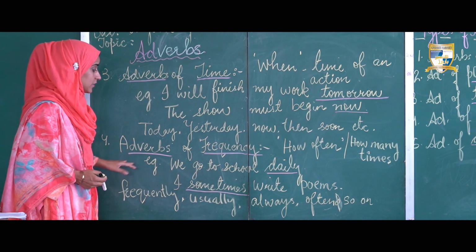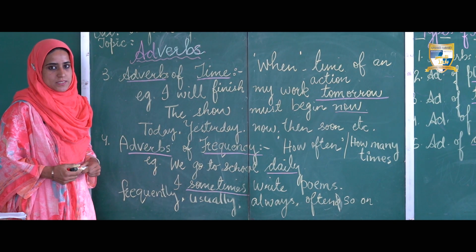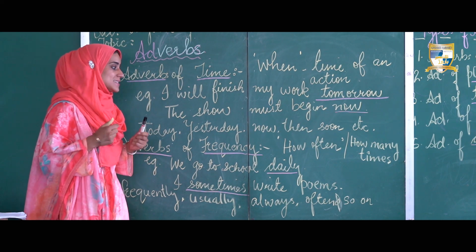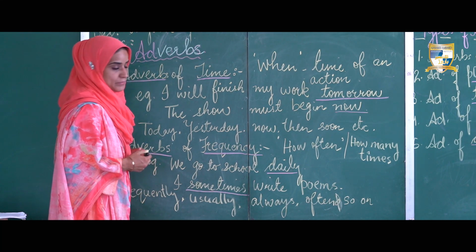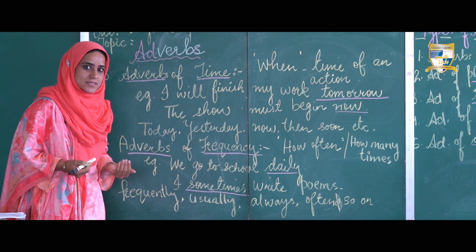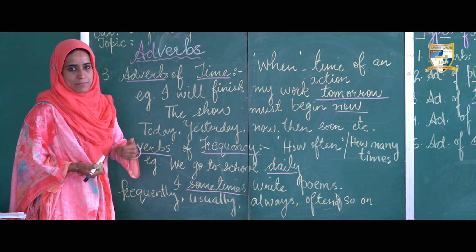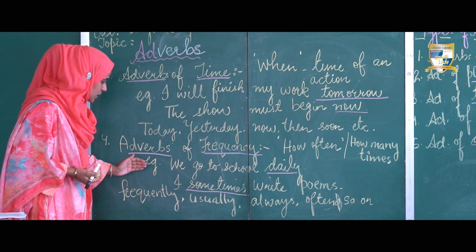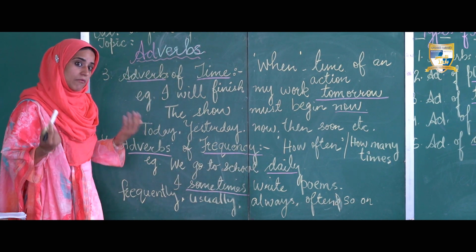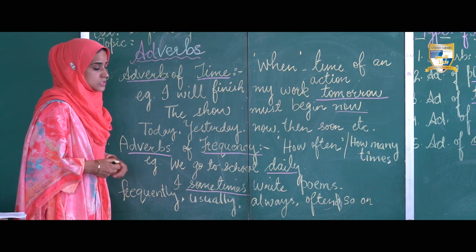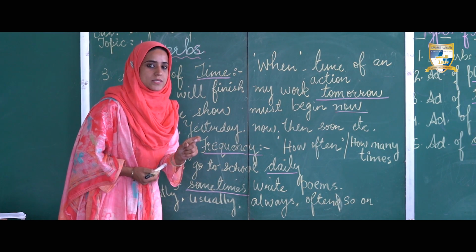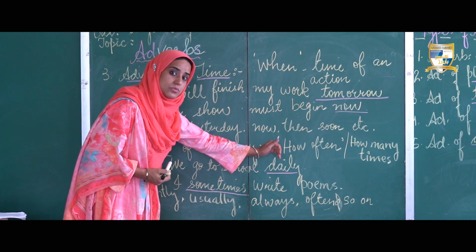Now we have adverbs of frequency. Adverbs of frequency give us information about how often something happens or how many times an action happens. For example, if I ask you a question, how often do you visit your grandparents? You will say once in a month, occasionally, daily, sometimes. Likewise we have one more example here. We go to school daily. The question is, how often do we go to school? We go to school daily. So here the adverb daily shows the frequency that we go to school.